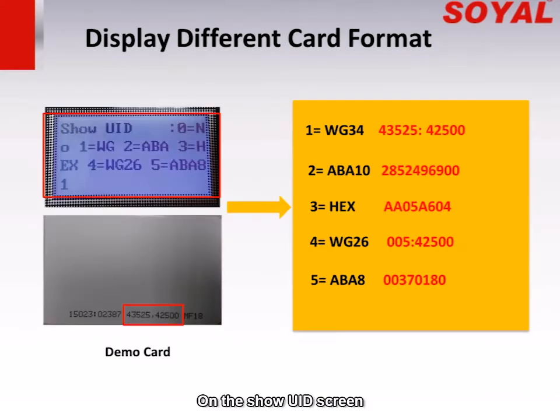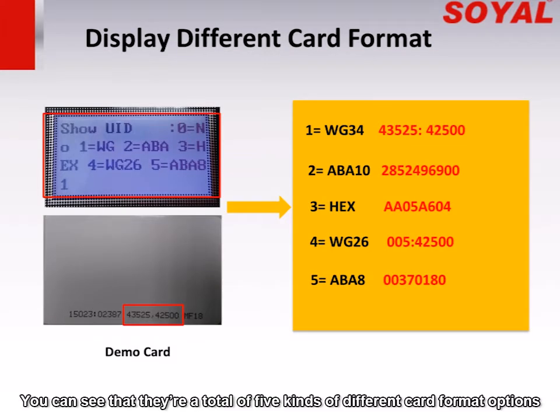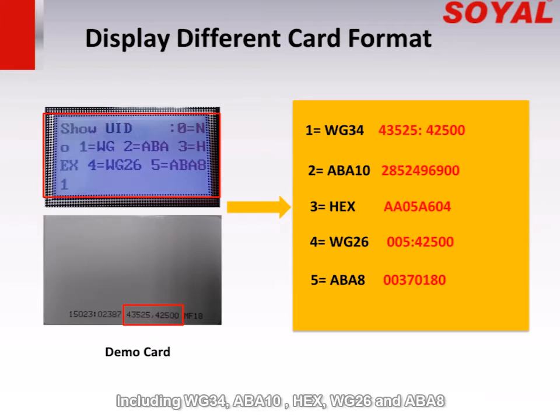On the Show UID screen, you can see that there are a total of 5 kinds of different card format options, including Weekend 34, ABA 10, Hex, Weekend 26, and ABA 8.